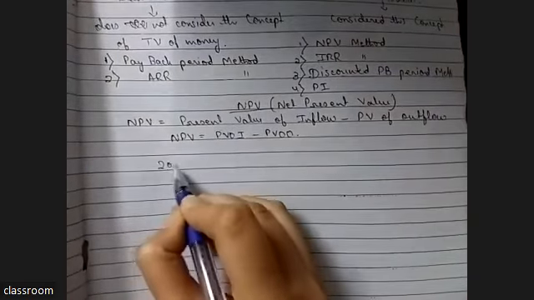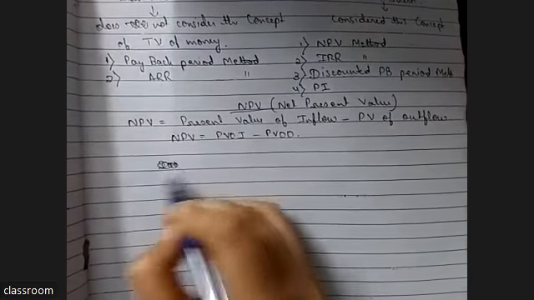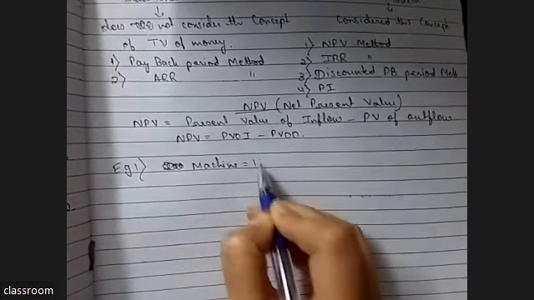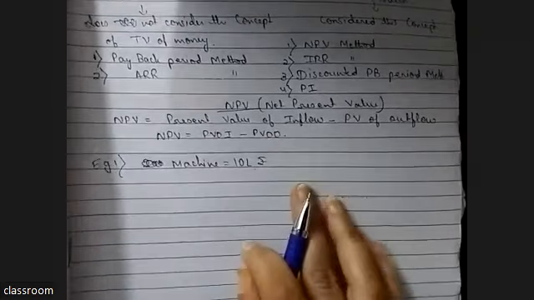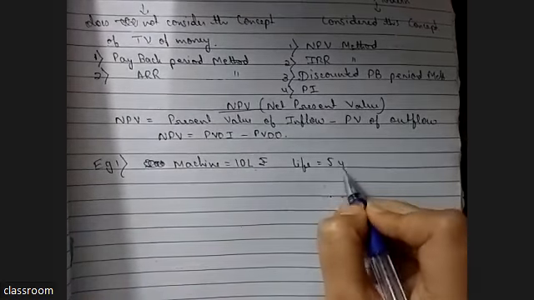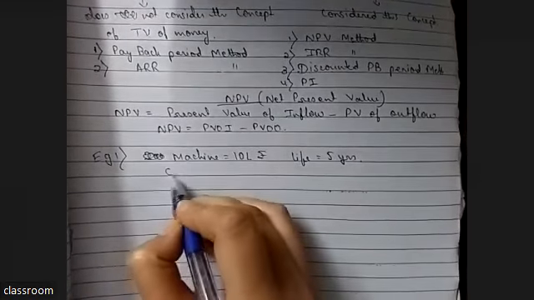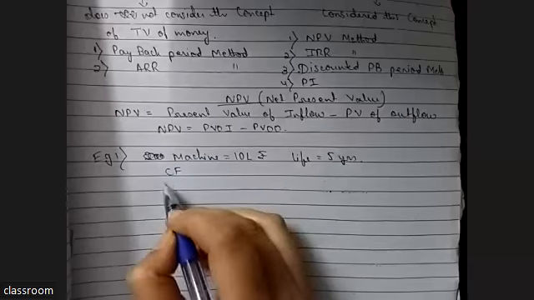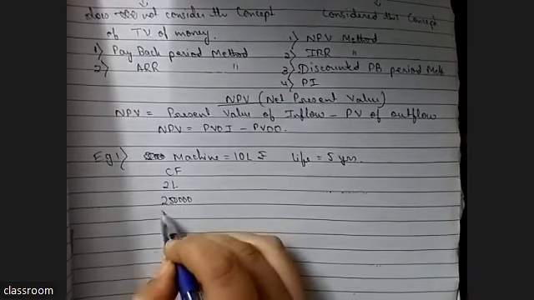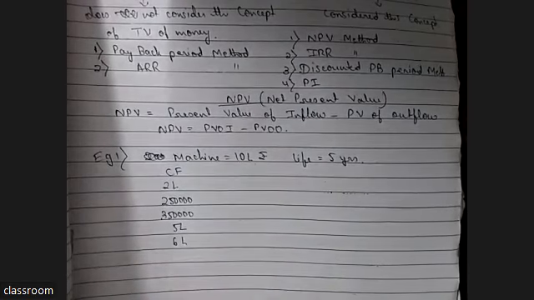Let me explain. There is a machine that costs 10 lakh rupees, and if you buy this machine from me, its life is 5 years. After 5 years, this machine will not work anymore, and it will give you cash flow. In the first year 2 lakh, in the second year 2 lakh 50,000, in the third year 3 lakh 50,000, then 5 lakh, then 6 lakh.